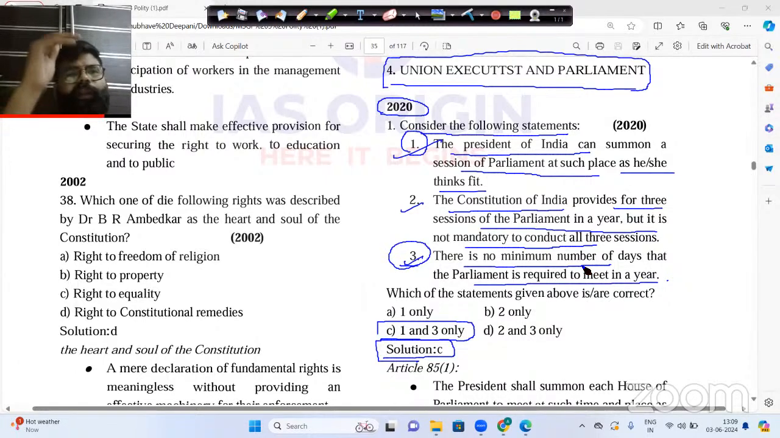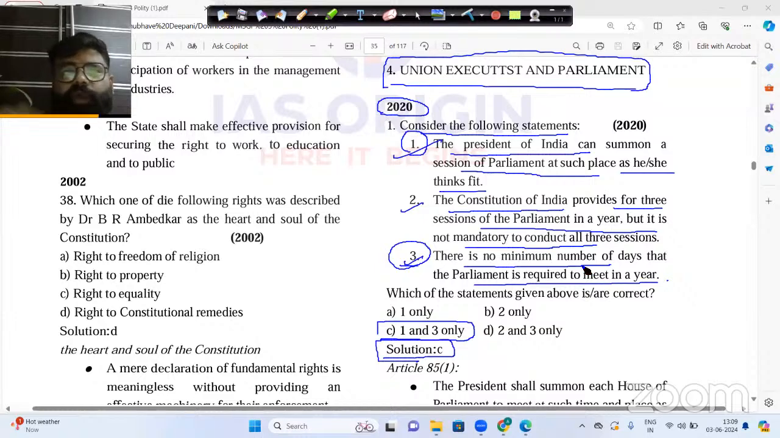We all know that there are 3 sessions in Parliament. Number 1 is the budget session, also known as the summer session. Then there is the monsoon session, and then the winter session. So there are 3 sessions. Now, in which session how many days Parliament will sit to work, that minimum number is not written anywhere. It is not written in the Constitution.